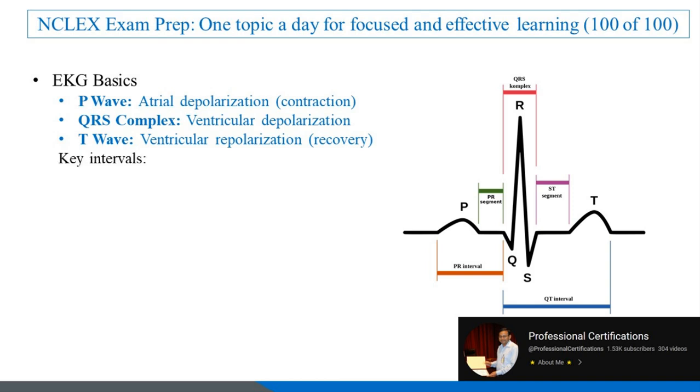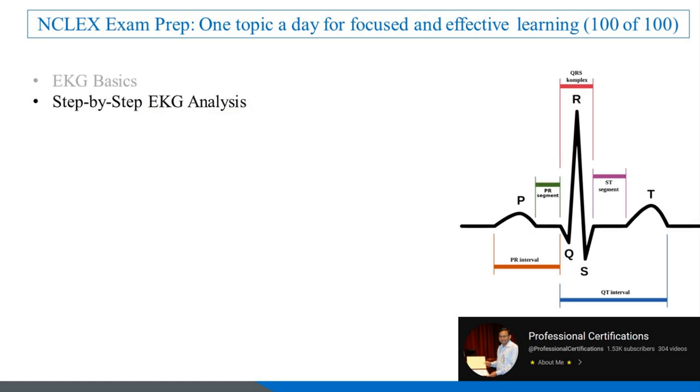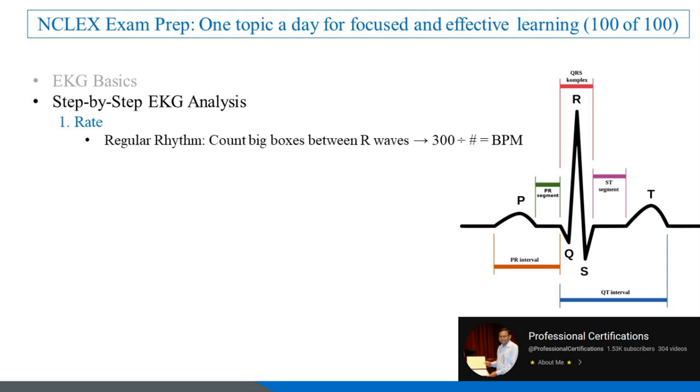Key intervals. PR interval, 0.12 to 0.20 seconds, AV node delay. QRS duration, less than 0.12 seconds, normal conduction. QT interval varies with heart rate. Step-by-step EKG analysis. 1. Rate. Regular rhythm. Count the number of big boxes between two consecutive R waves. Divide 300 by the number of big boxes.